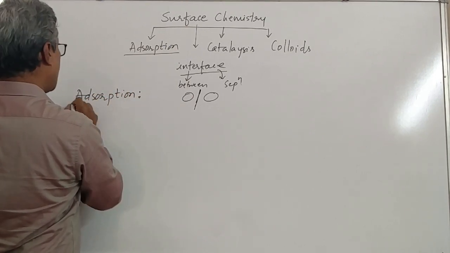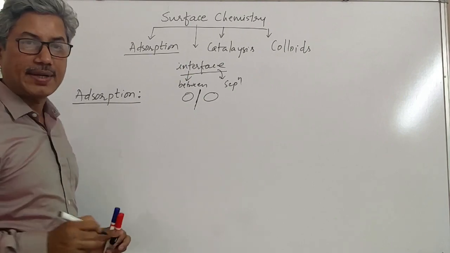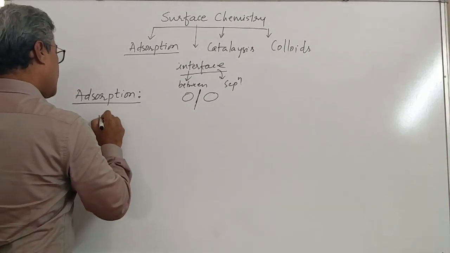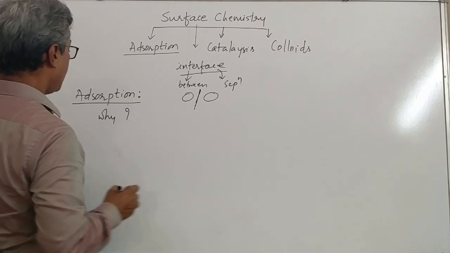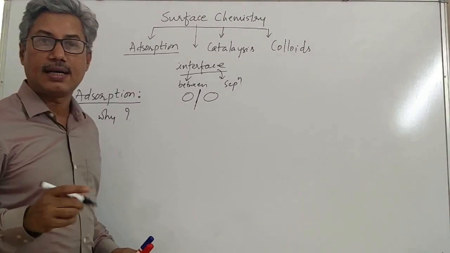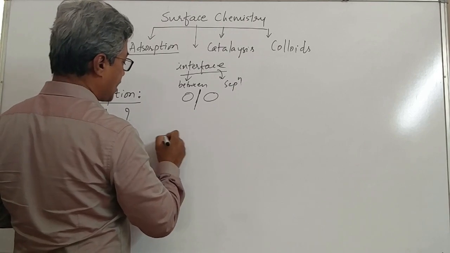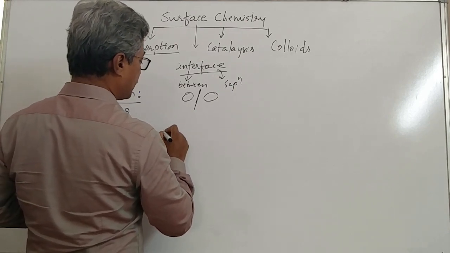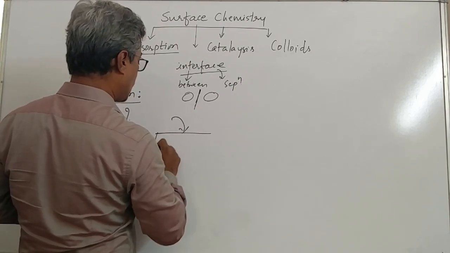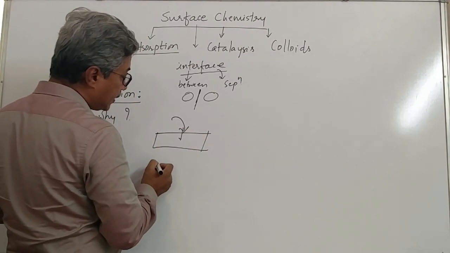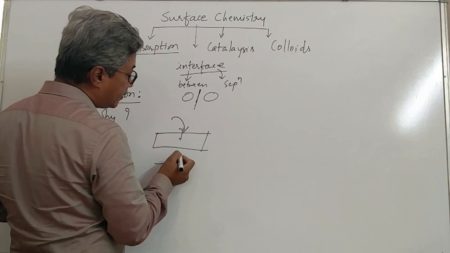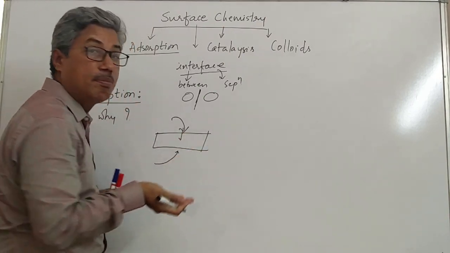First of all, one question will arise: why does this adsorption take place? We can understand why some things will sit on the surface of another easily, but we cannot understand how something can attach itself from beneath, below.